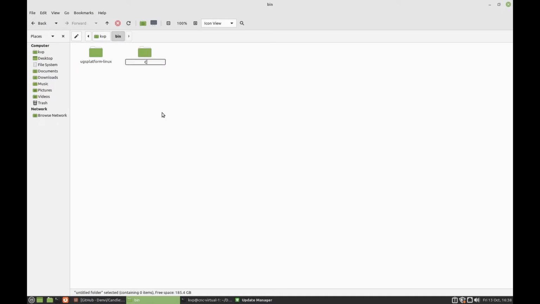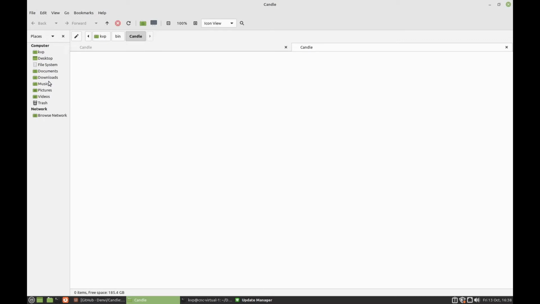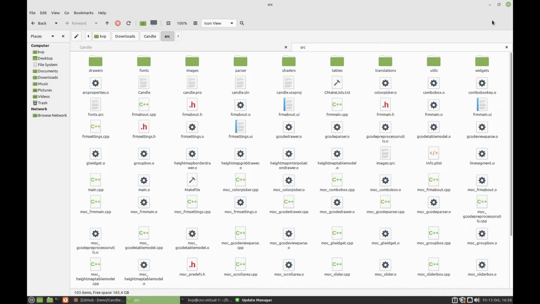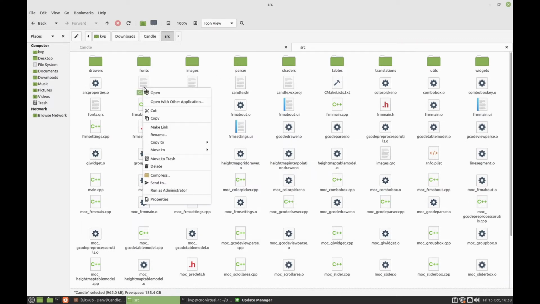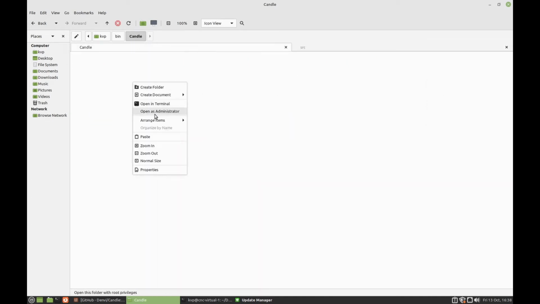I'm simply going to call it candle. I'll go in there, and I'm going to open a new tab. Go to downloads, candle, source, and then I'm going to select our candle binary, copy it, and paste it in there.